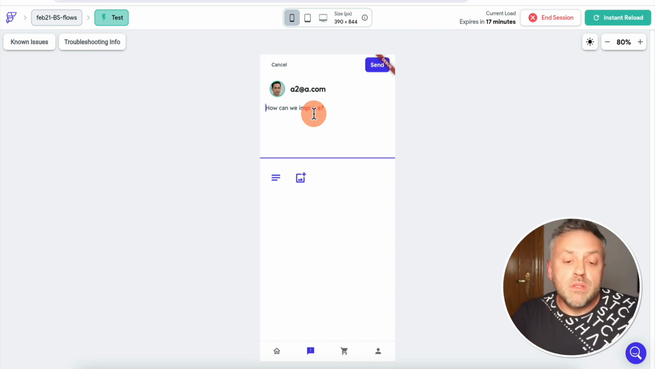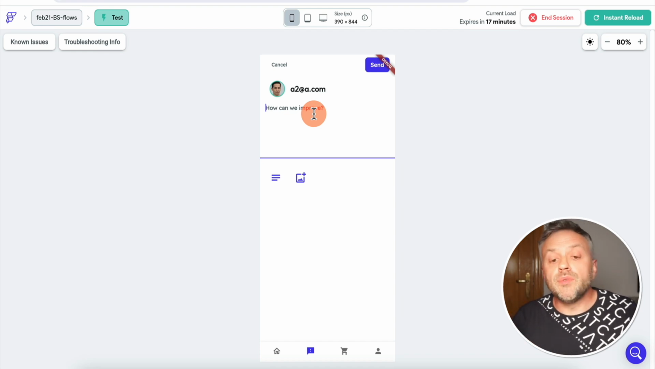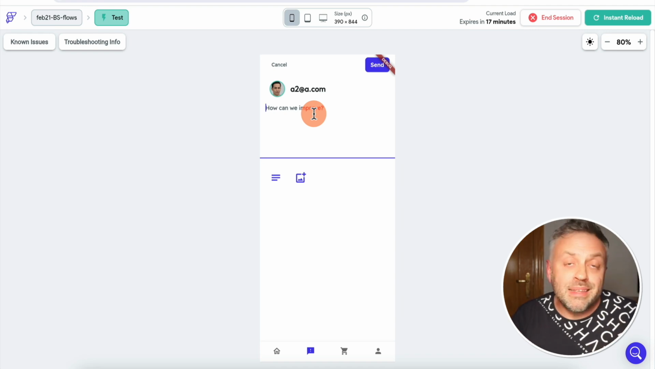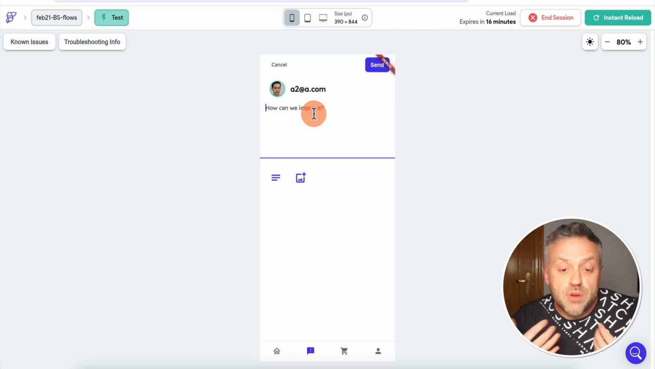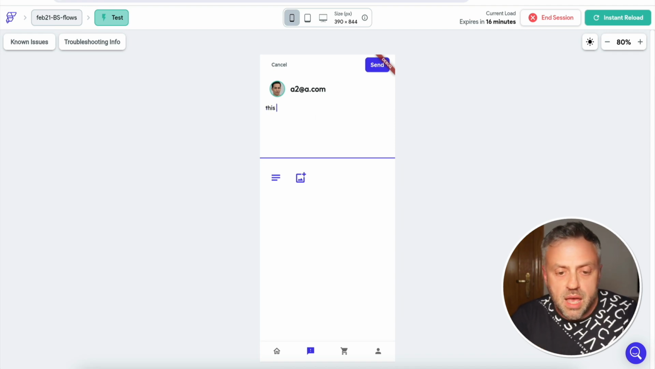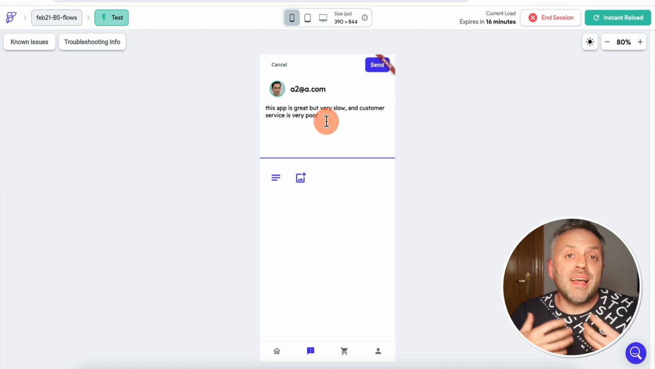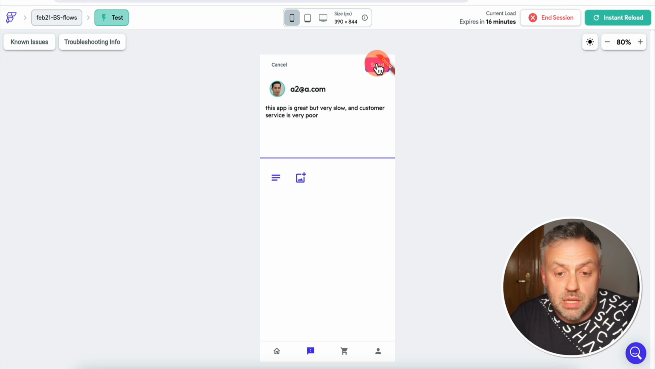Now let's say we've been using this app, but we're not big fans of it for various reasons. So let's go ahead and leave negative feedback, constructive criticism. We can do something like this: this app is great, but very slow, and customer service is very poor. So we did not have the best experience with this app. And so what we're going to do is click on send.